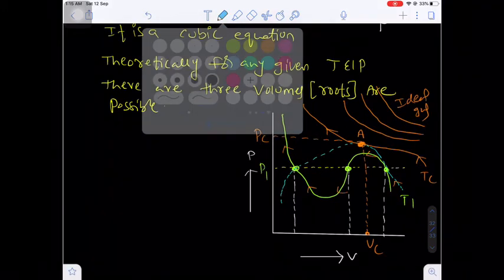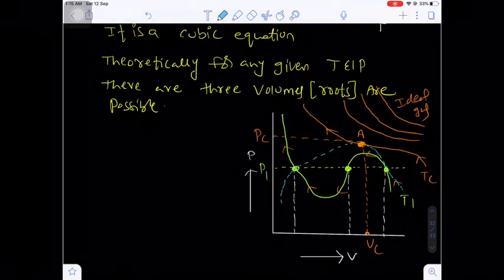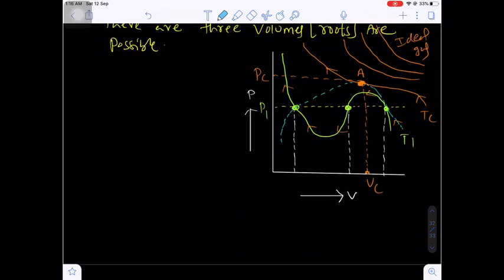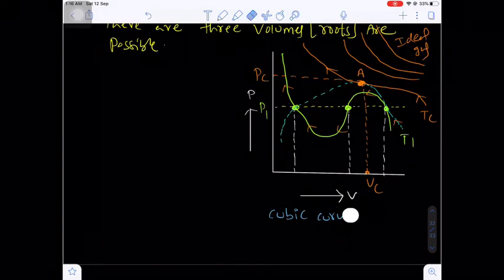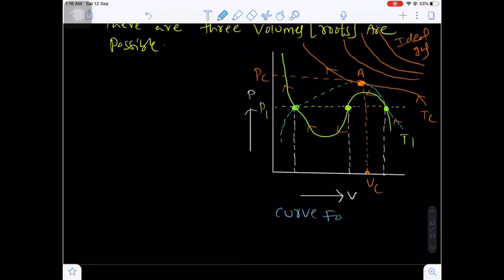Now here, this graph corresponds to the cubic curve for the cubic equation.